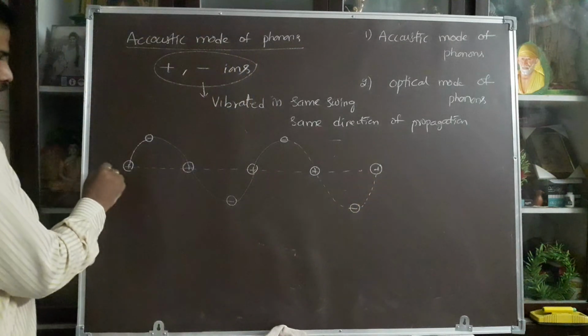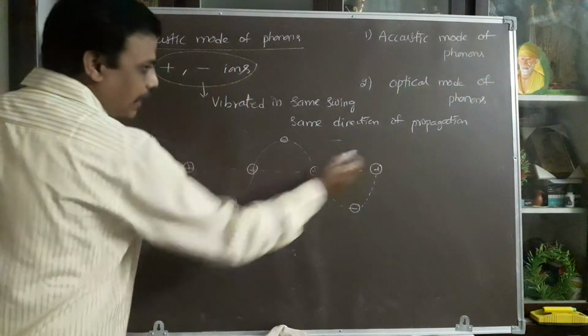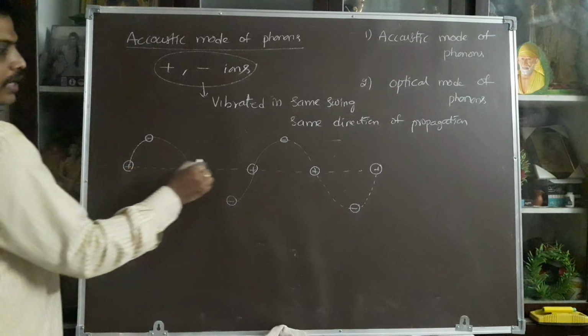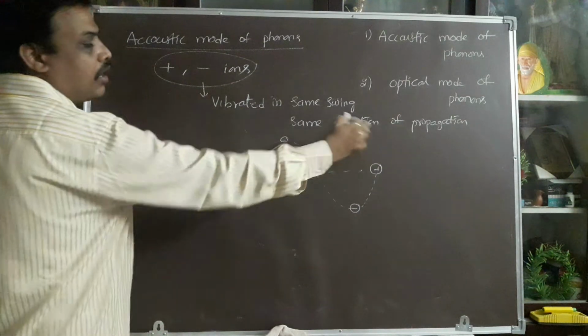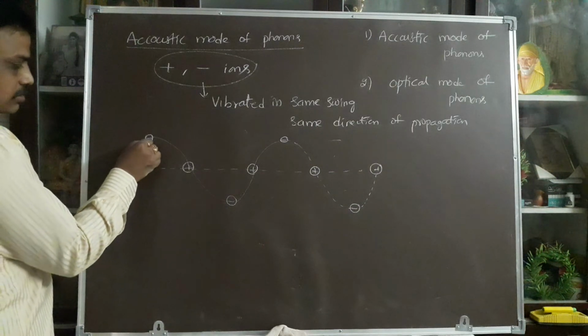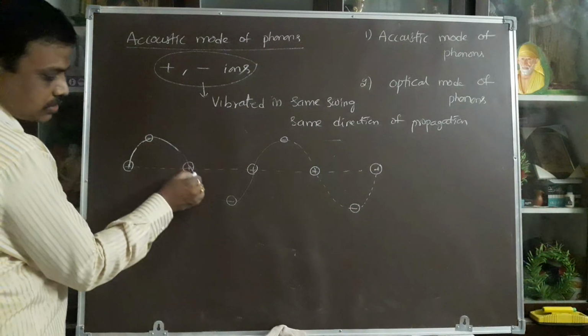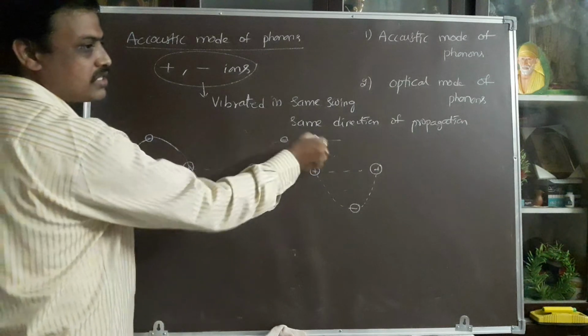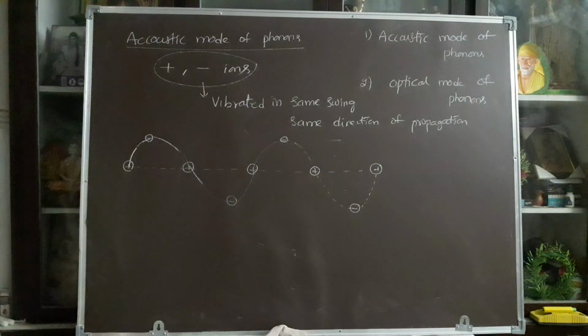The direction of propagation is from left to right. The positive and negative ions vibrate as the wave moves rightward. The positive is moving upward, and this is also upward; downward, and this is also downward. Same direction. The same swing exists in both positive and negative ions.